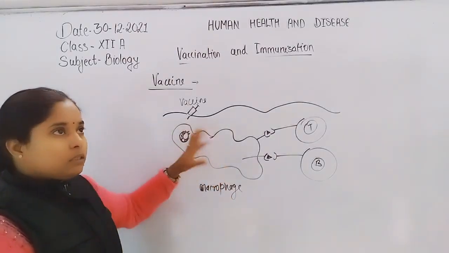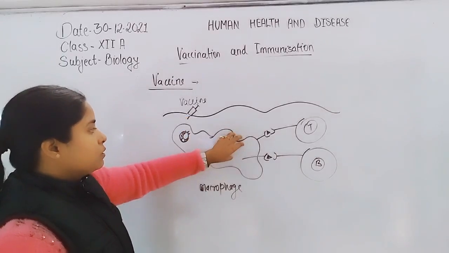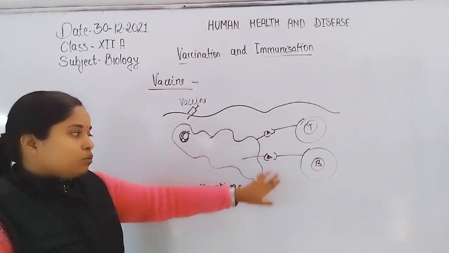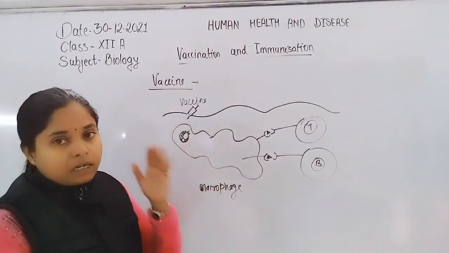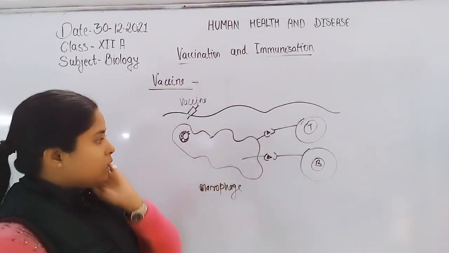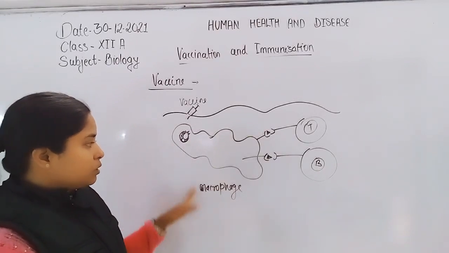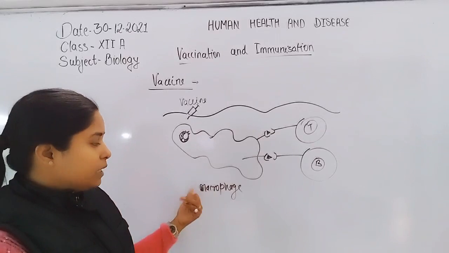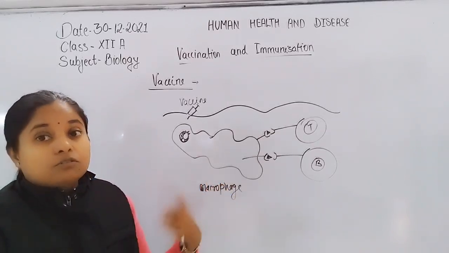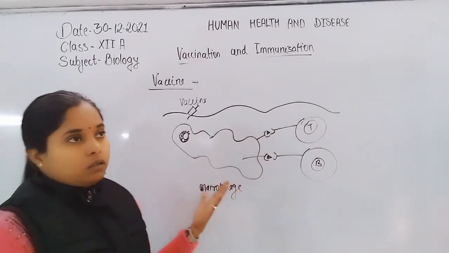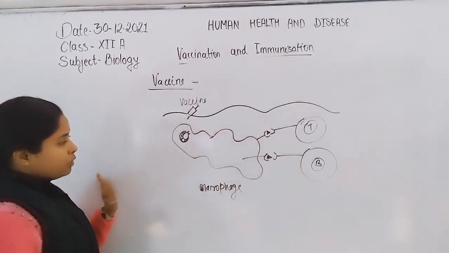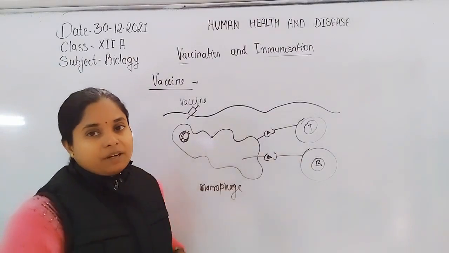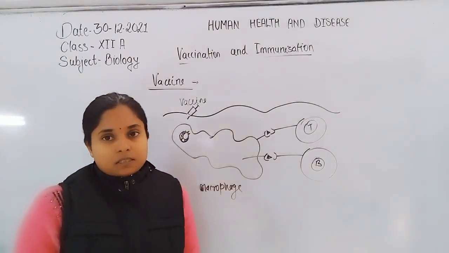So whenever the pathogen comes into our body in live form, there is no need for identification of the virus, because the antibodies are already prepared, so the antigen-antibody reaction occurs, or neutralization of the antigen occurs, and that protects and immunizes our body. So that is the active type of immunization which is provided through the vaccines.